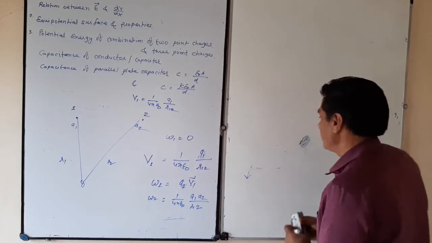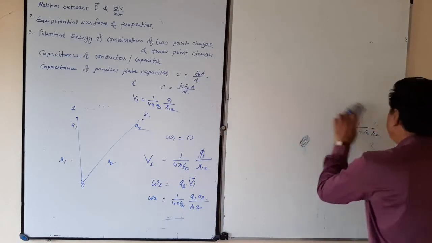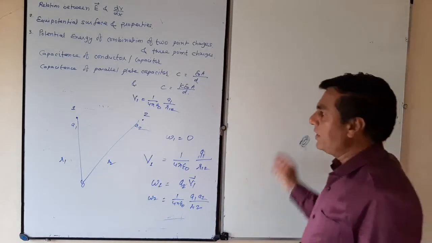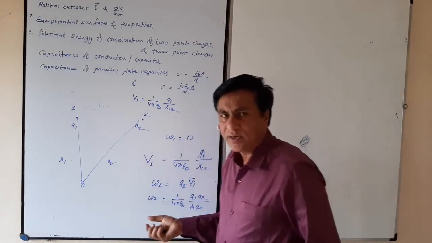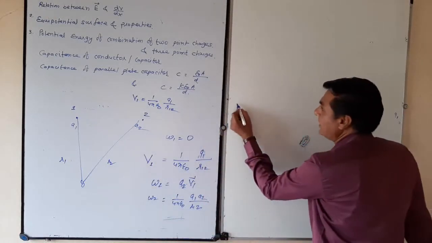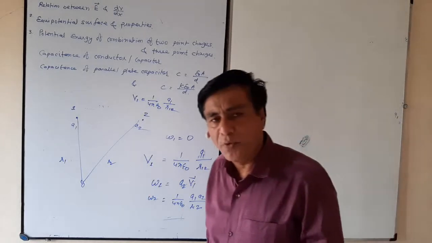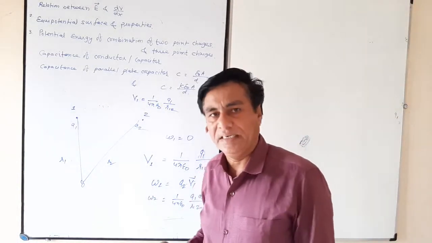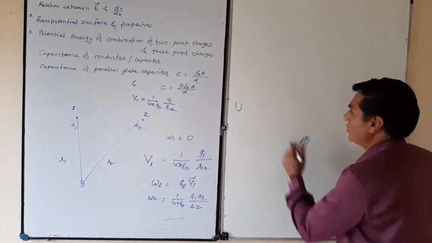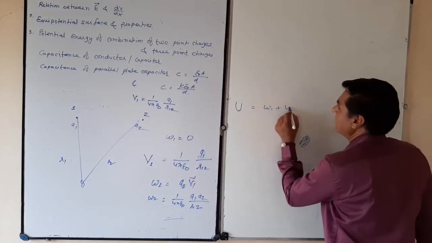So in shifting Q1 to point 1 and Q2 to point 2, this work done by us is stored in the form of potential energy of those 2 point charges. U is equal to first W1 plus second W2.